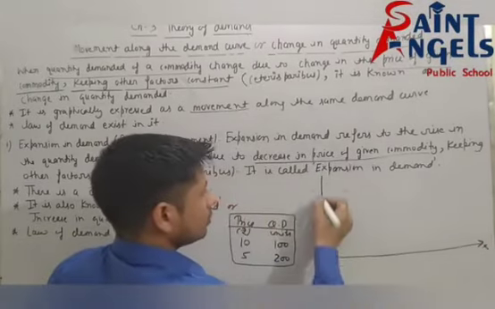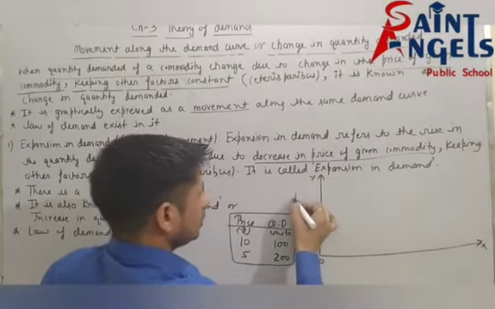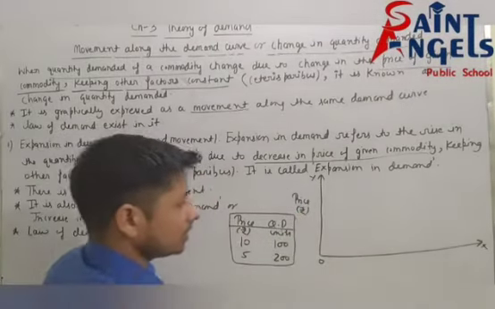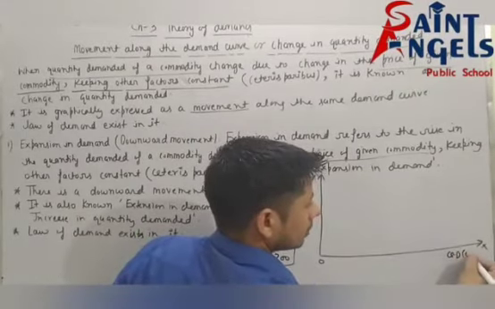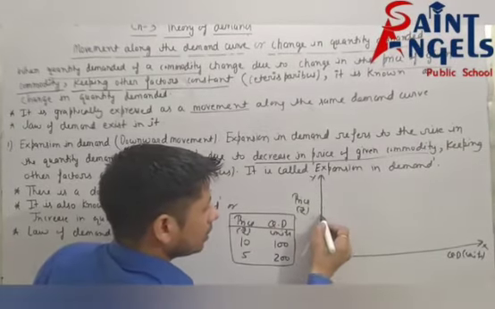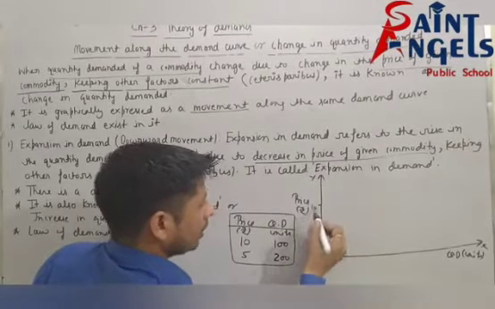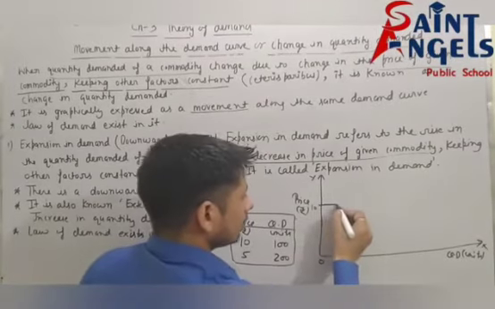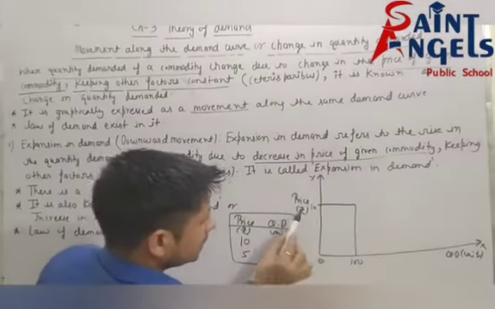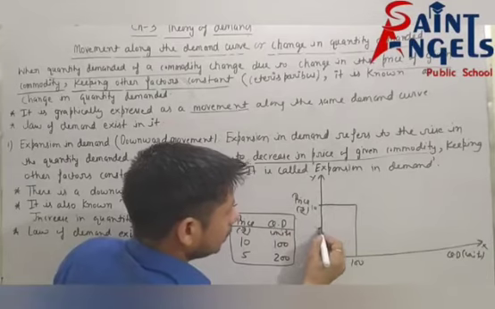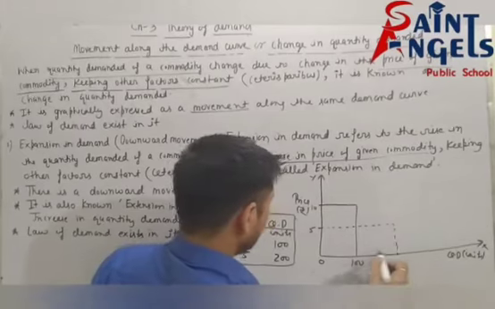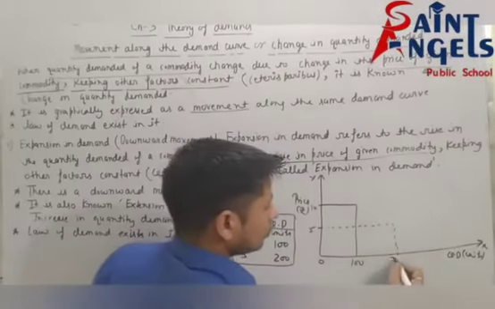This is the x-axis, this is the origin, and this is the y-axis. See here price is measured on the y-axis and quantity demanded is measured on the x-axis. See, suppose initial price is rupee 10 and initial quantity 100 units, and price decreases from 10 to 5. Now quantity demanded increases from 100 to 200.